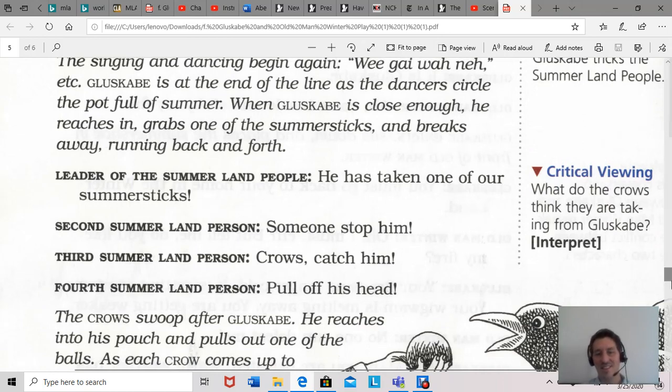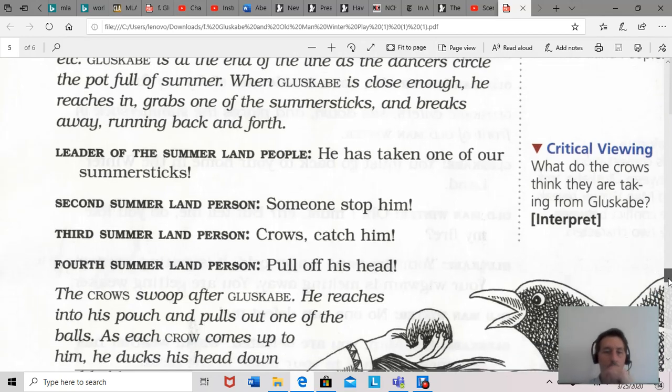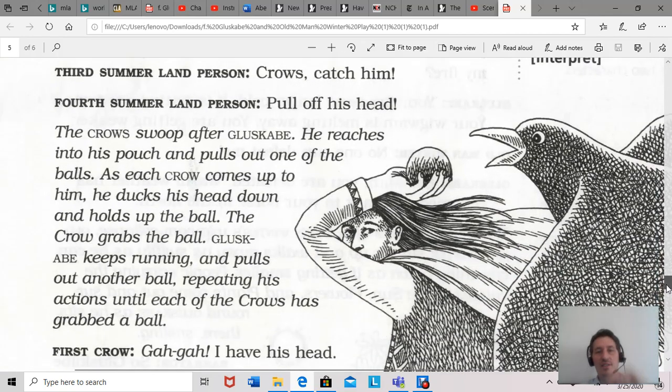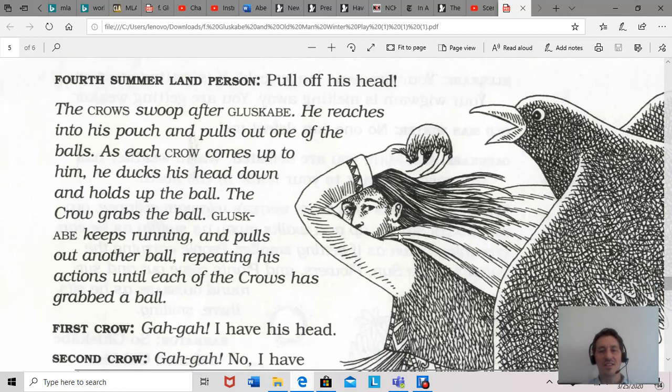And the second Summerland person, someone stop him. So then he tells the crows, catch him. And someone says, pull off his head. So here he is running. Here's this crow coming. So the crows swoop after Gluskabe. He reaches into his pouch. And this is why he did this. So there's 4 crows, right? So he's like, well, these people, they're not so smart. I bet the crows are also not so smart. I think I can trick the crows.